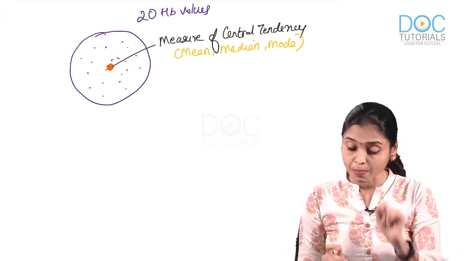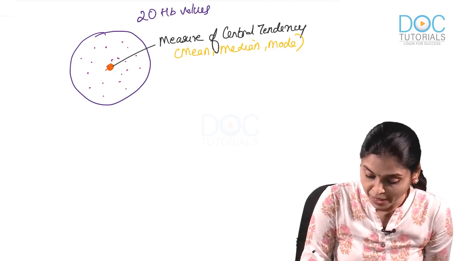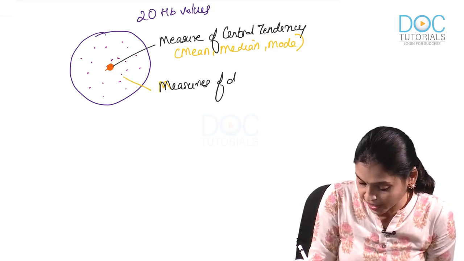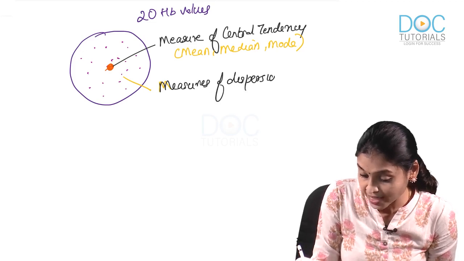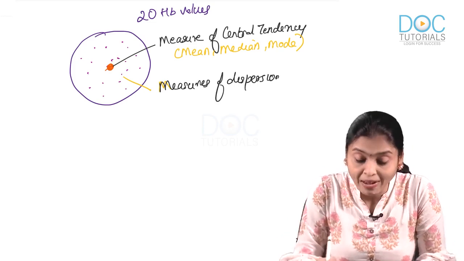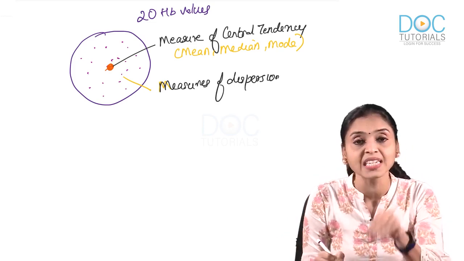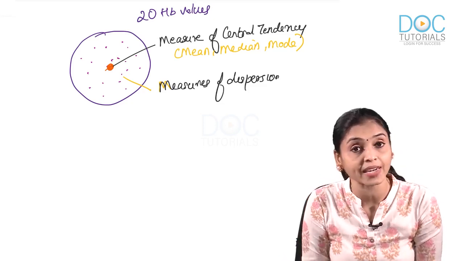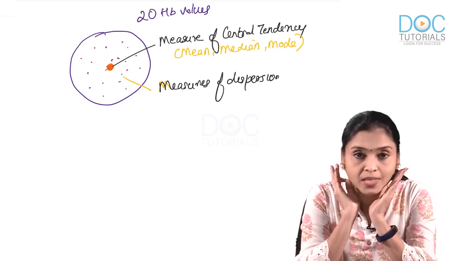Okay. Now, what is measure of dispersion? Measures of dispersion will tell you, as the name indicates, on an average, how much is the dispersion of individual values in the data set around the central value.